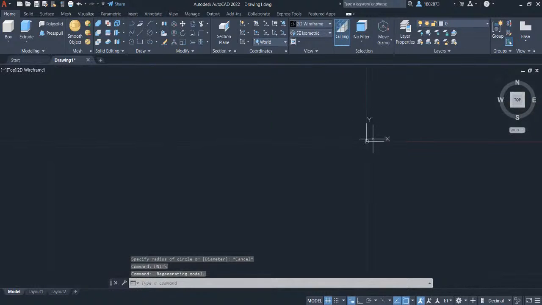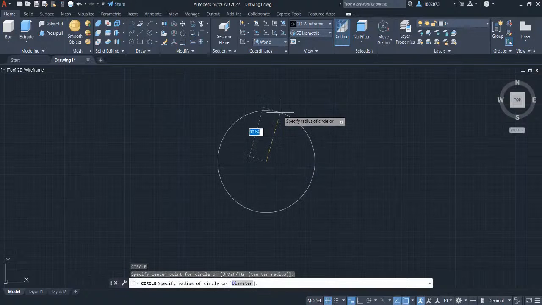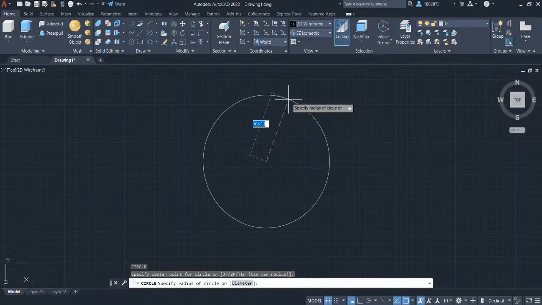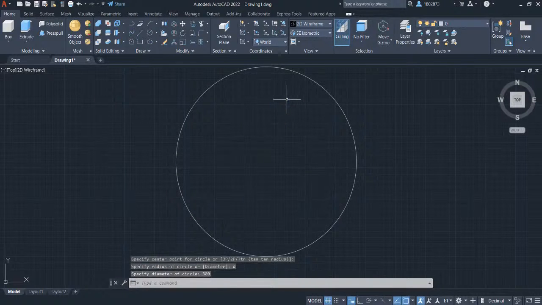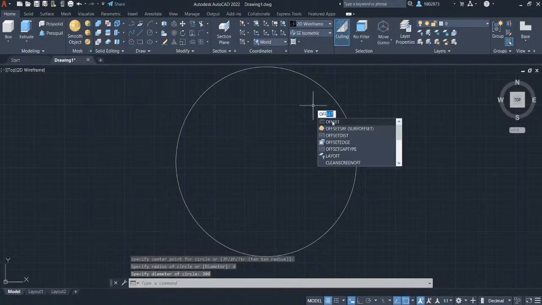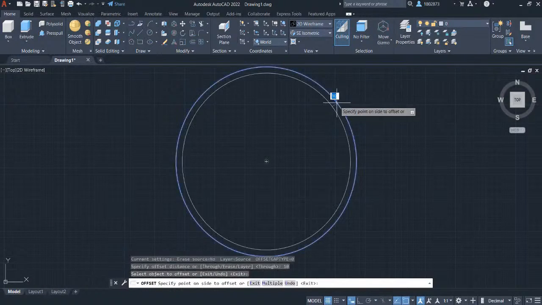Zooming out and pan over here. Type in C for circle and press enter. Left click here and let's define this circle by its diameter by typing in D and press enter. Let's key in 300 and press enter. Let's create an offset for this circle by typing in off and select offset. Specify the offset distance to be in 10 and press enter. Select the circle and hover your crosshair here going inside and left click.